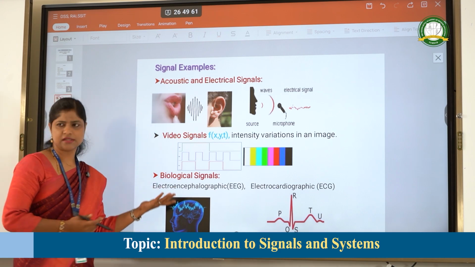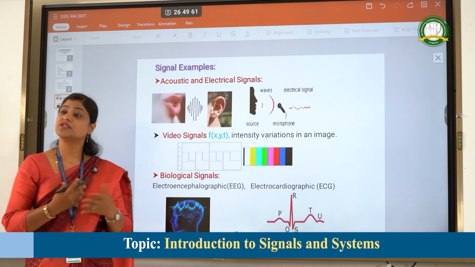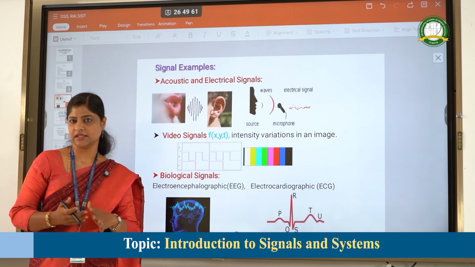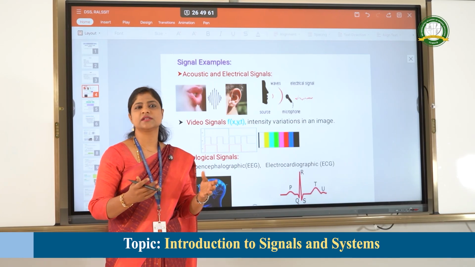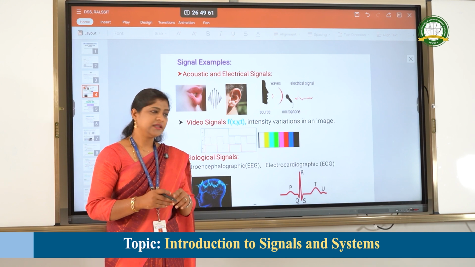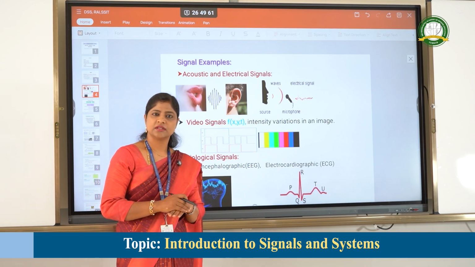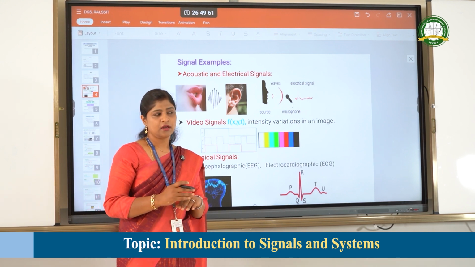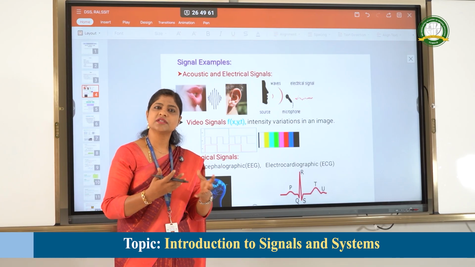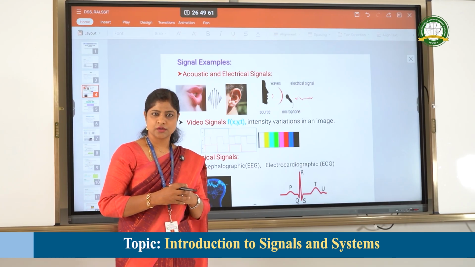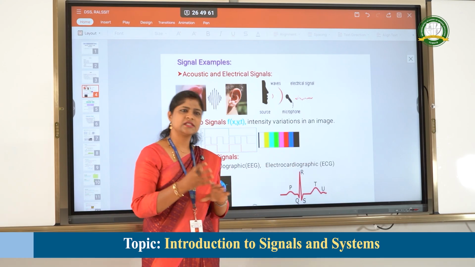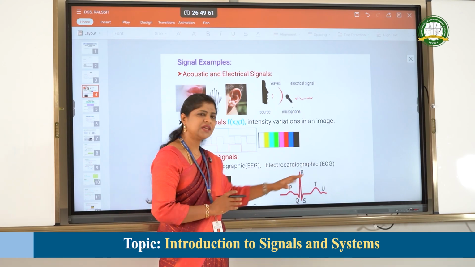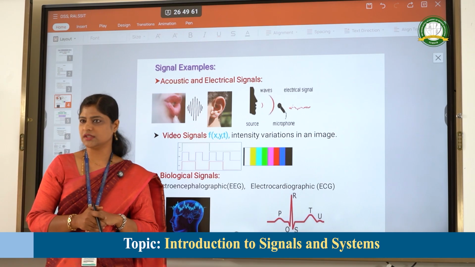Then we have biological signals. You know the EEG signal, ECG signal and many other signals from our body, and each signal carries some information. The best example is ECG. What information do we get from the ECG? It has its own pattern, that is P, Q, R, S, T. Any changes in the amplitude or the variations give some information about the ECG.